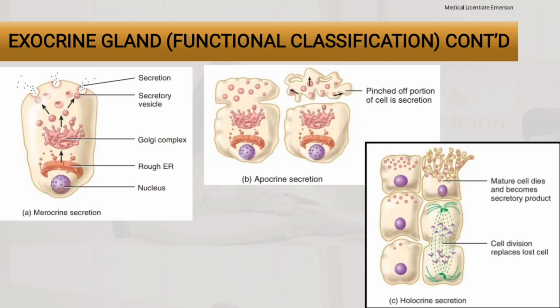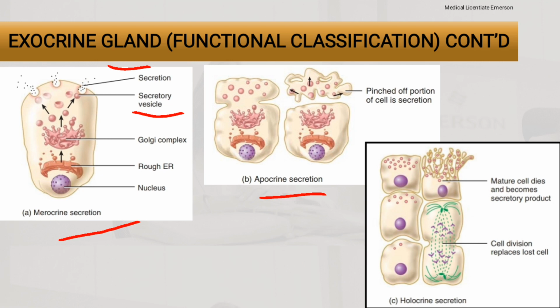For merocrine secretion, as you can see, the secretions leave in secretory vesicles which move out of the cell and release the secretion. For apocrine secretion, there is a pinched off portion of the cell as the actual secretion.